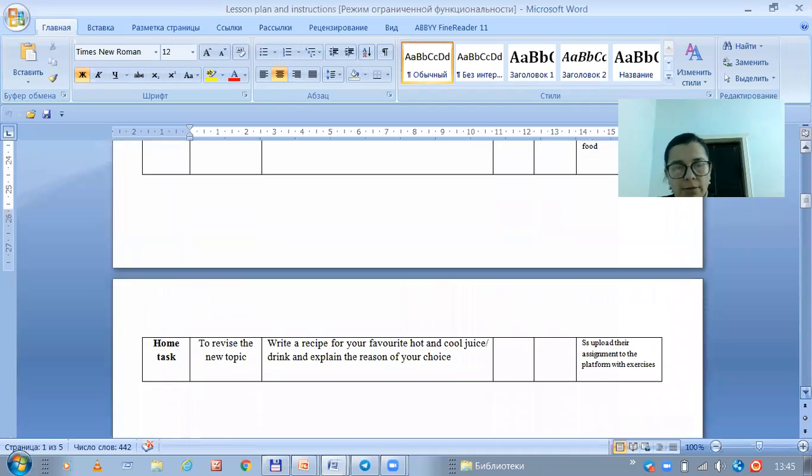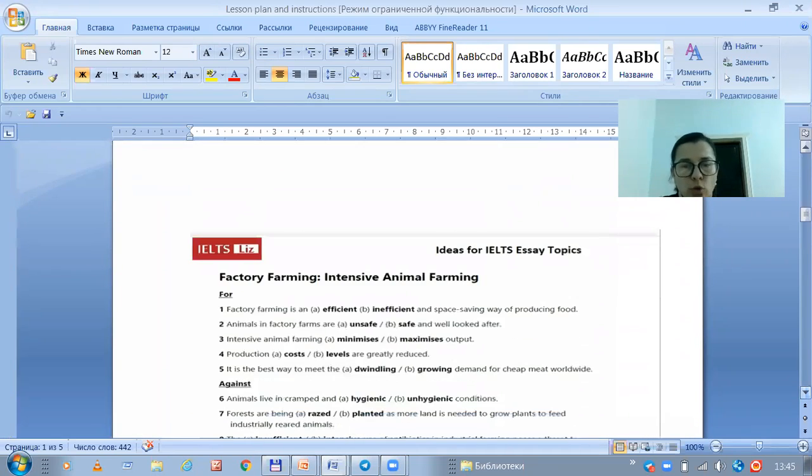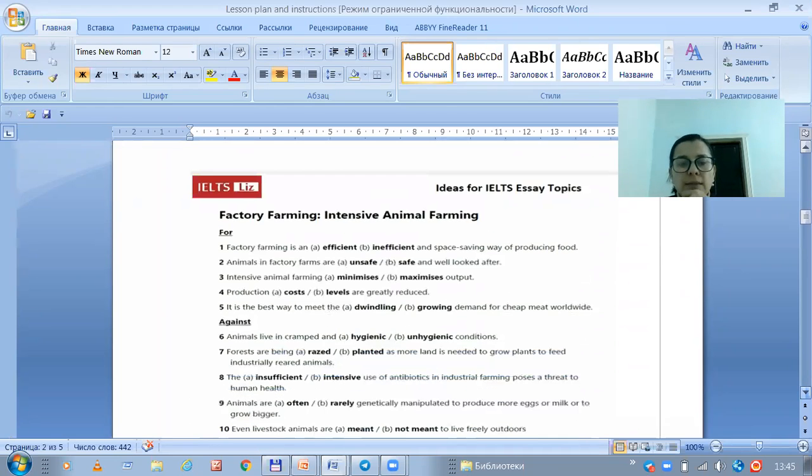You should copy these extra materials, then do these tasks. And now I will explain what to do, because you will have a two-week winter holiday, which means that you have a lot of time to prepare and to complete all handouts that are after my lesson plan.